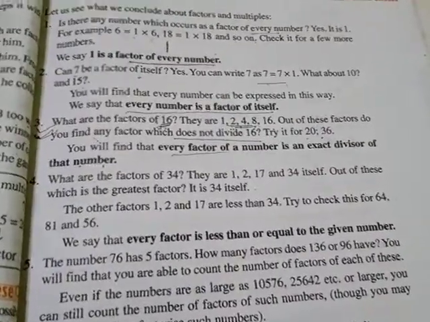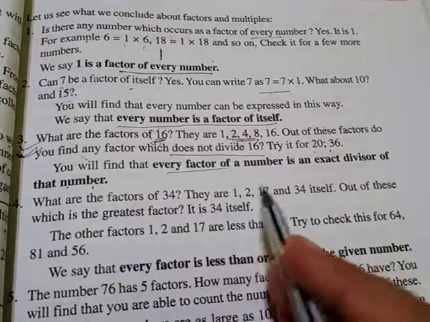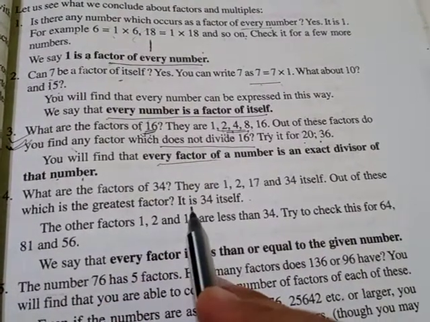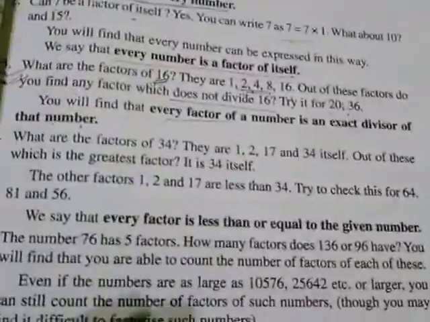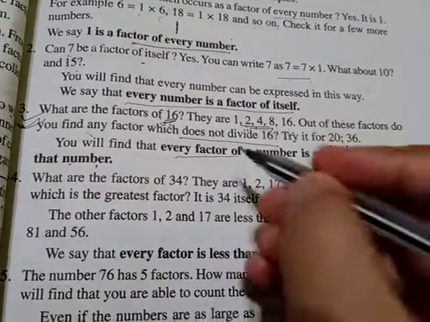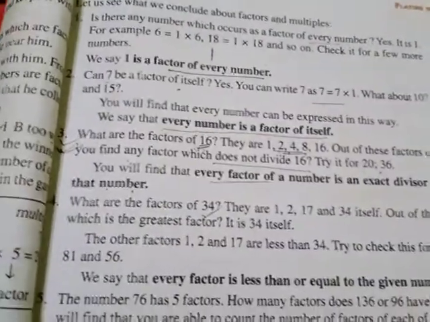Pay attention carefully. What are the factors of 34? They are 1, 2, 17 and 34 itself. Out of these, which is the greatest factor? It is 34 itself. So point number 4 is saying that any number's greatest factor is that number itself. Once again, I'll repeat this.